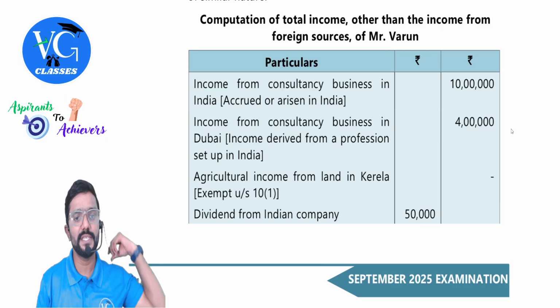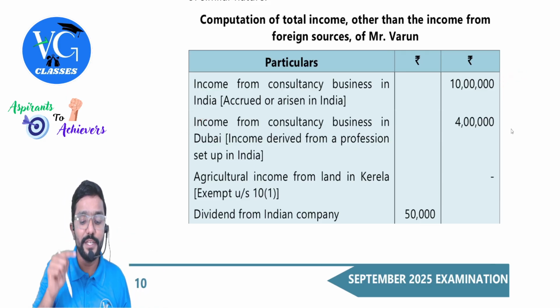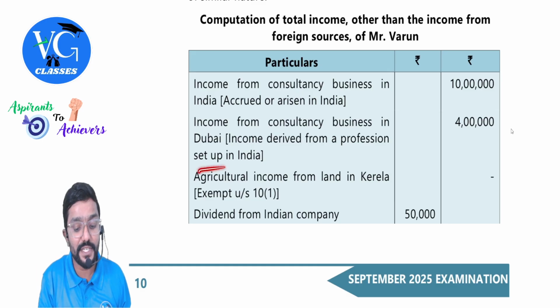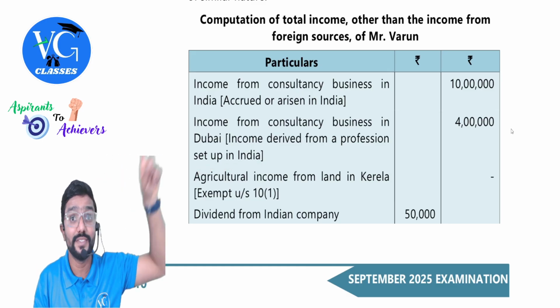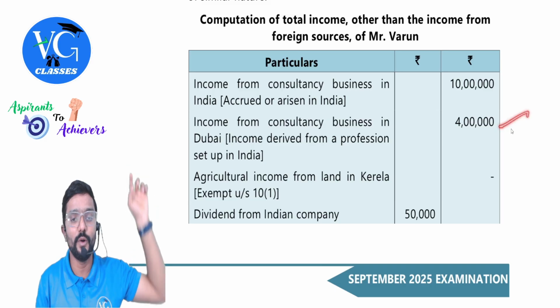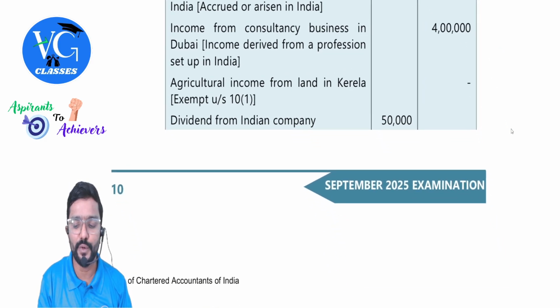Income from consultancy business in India, should we take it? Yes, sir, Indian income. Income from consultancy business in Dubai, where the income is derived from a profession set up in India. Should we consider it? Yes, 3A in my table. Agriculture income is exempt, so exclude it.